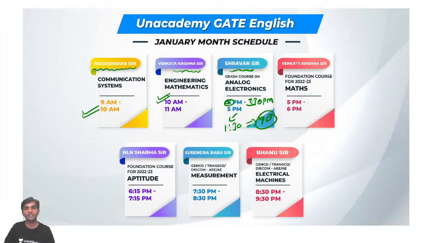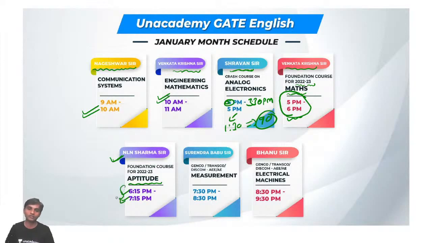Next, another class by Venkat Krishna sir, targeting 2022 and 2023, that is simple maths, a foundation course, from 5 p.m. to 6 p.m. Next, Anil Sharma sir, also very much experienced, is teaching aptitude classes from 6:15 to 7:15.